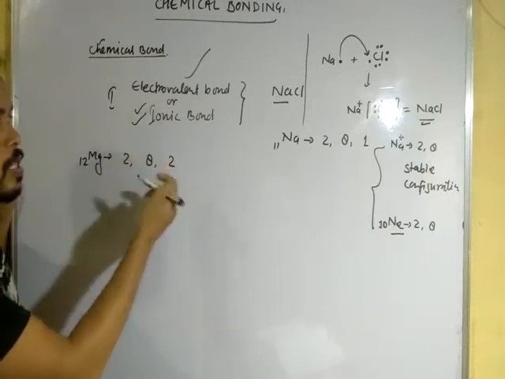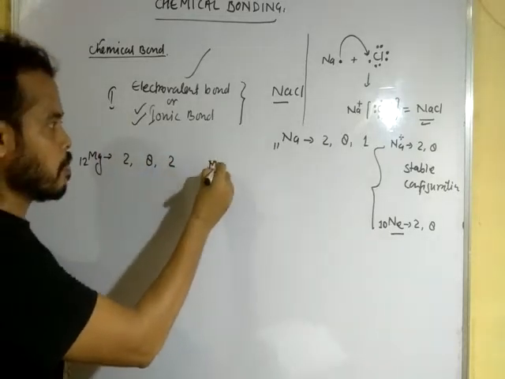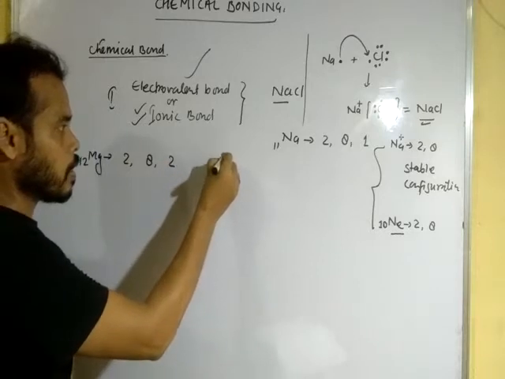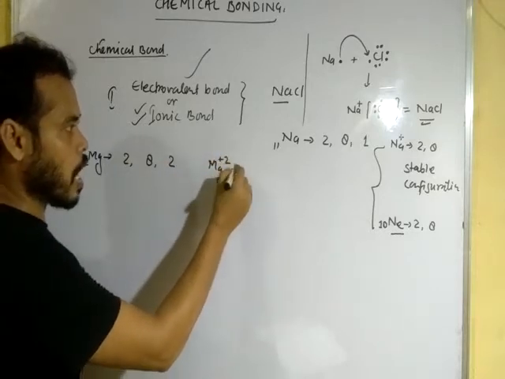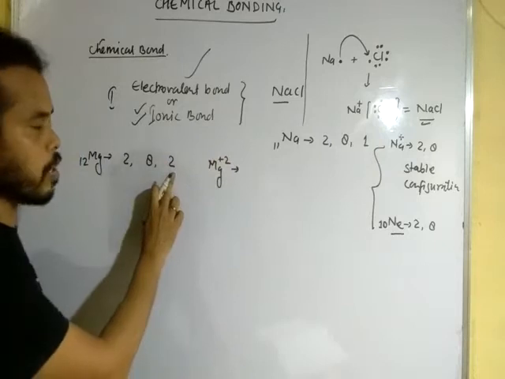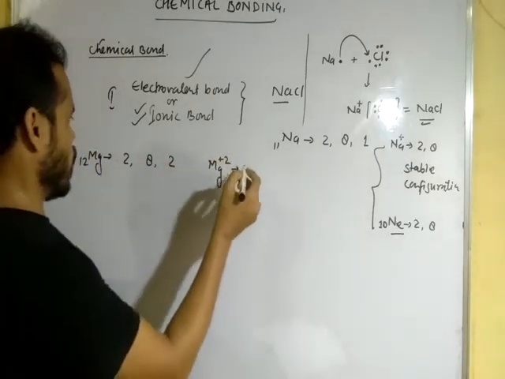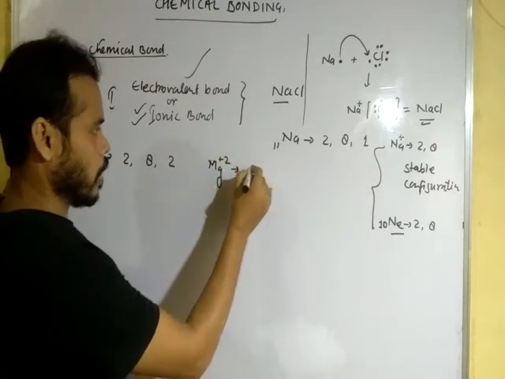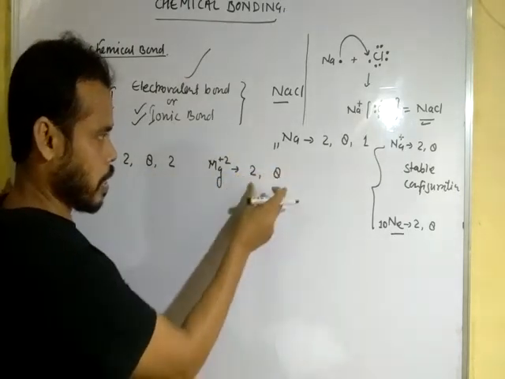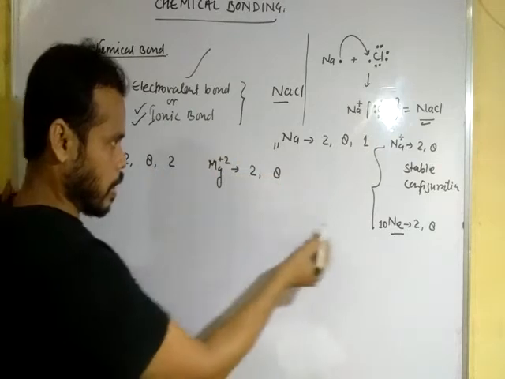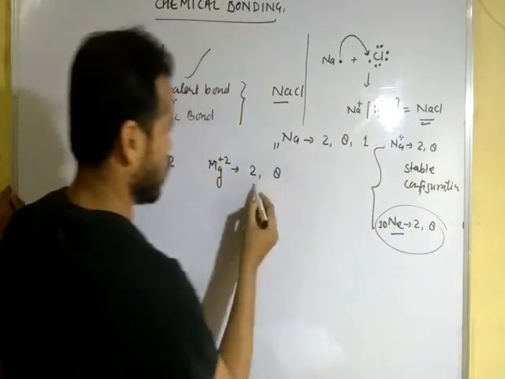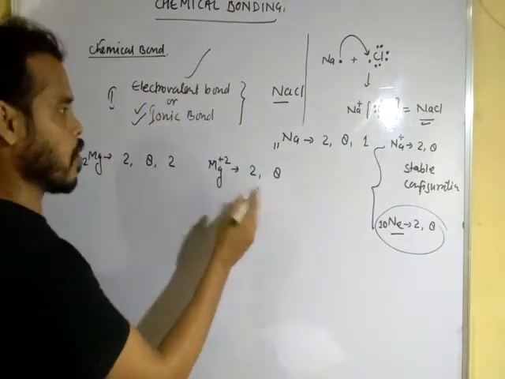So after losing 2 electrons from the outermost shell, magnesium will get a 2 plus charge and will get the inert gas configuration like neon, like 2 and 8. The structure here is also like neon, you can see here. Okay, this is a stable configuration.